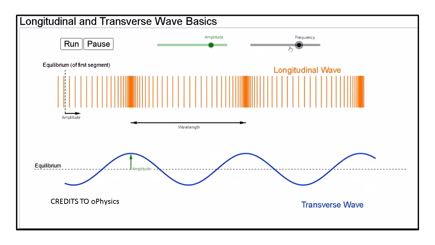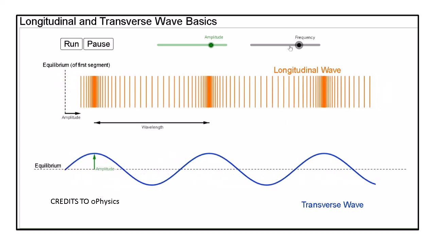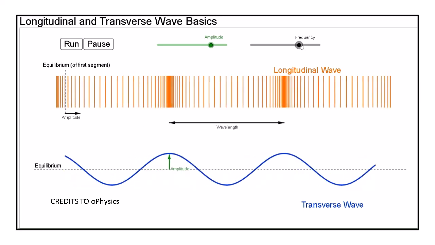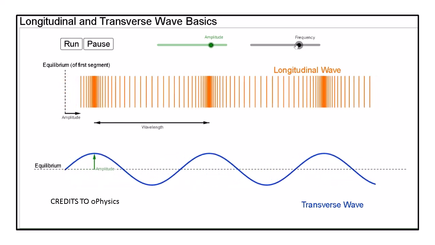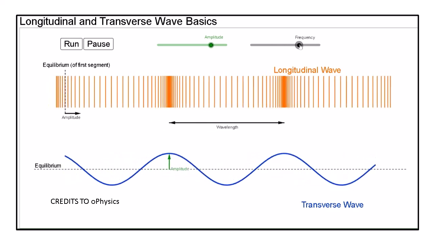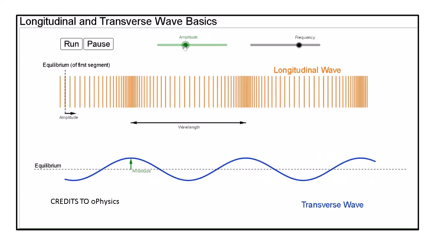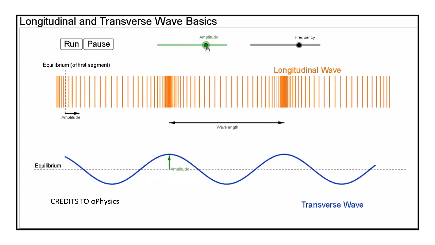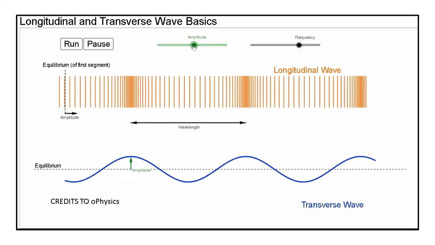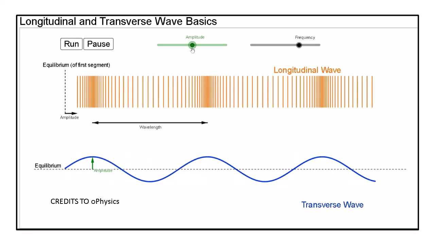I hope you all remember that frequency and wavelength bear a certain relationship. They are inversely proportional to each other, but the wave velocity remains constant. So this is what happens in both longitudinal and transverse waves. But no change or variation is observed when you change the amplitude of the wave. I mean, no change in the wavelength or in the frequency is observed when the amplitude is increased or decreased.